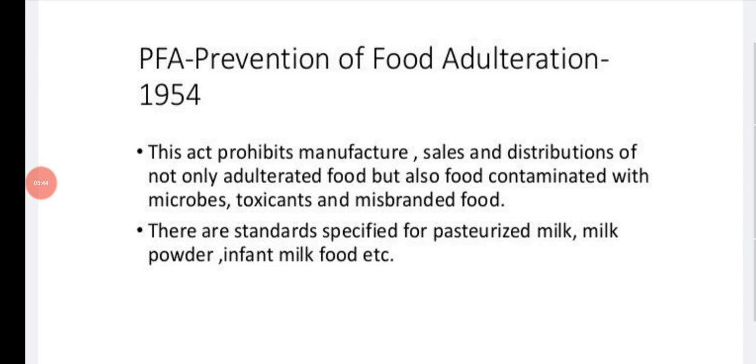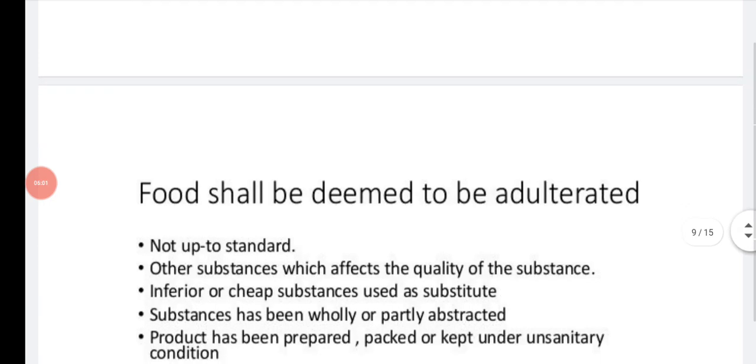There are standards specified for pasteurized milk, milk powder and infant milk food. This act gives certain standards for the pasteurization of milk, milk powder and infant milk food.